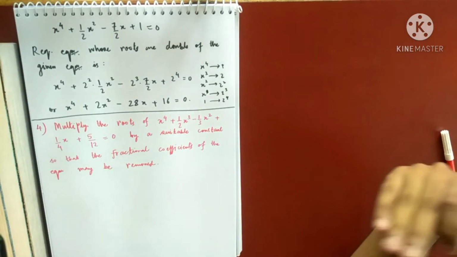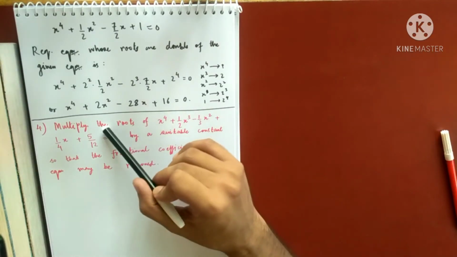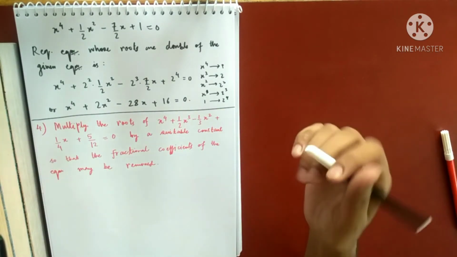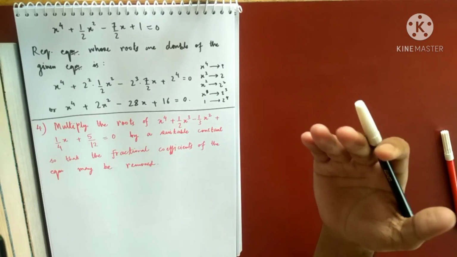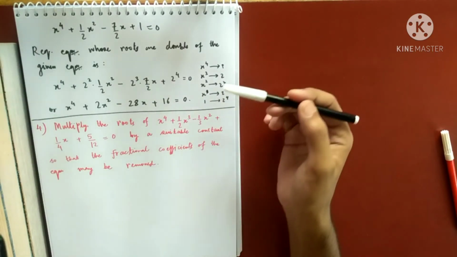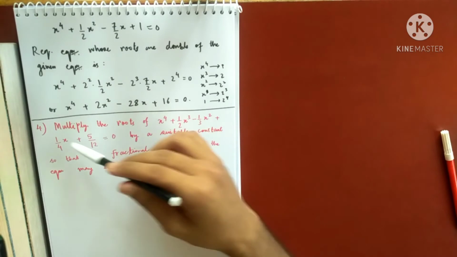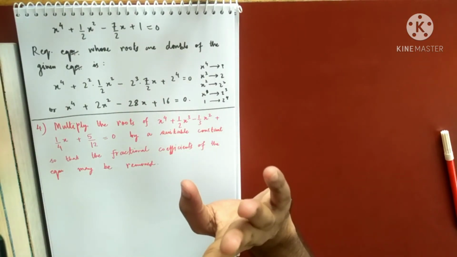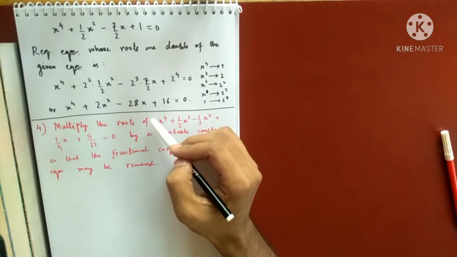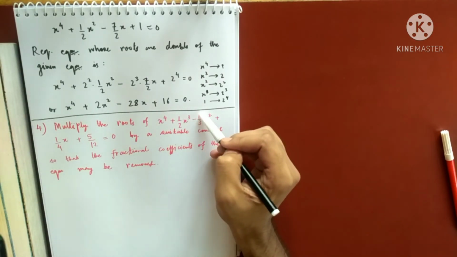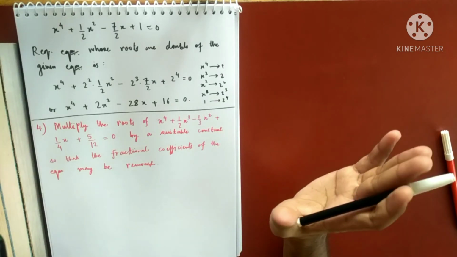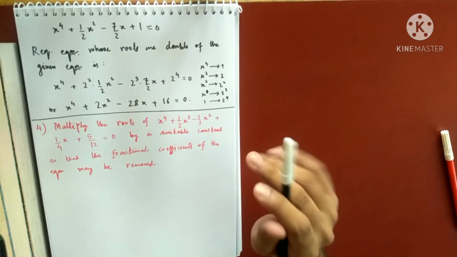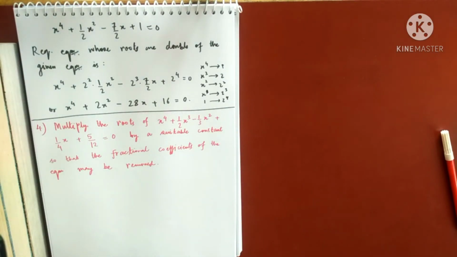I have to find a transformed equation whose roots are a multiple of these roots, but the transformed equation should not have the fractional coefficients. So you see, if I multiply the roots by 2, this will be multiplied with 1, this will be by 2, this will be by 2 square. But still 2 square by 3 will not be a natural number or an integer.